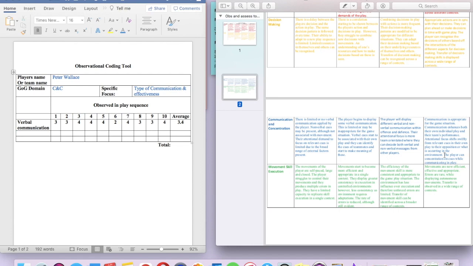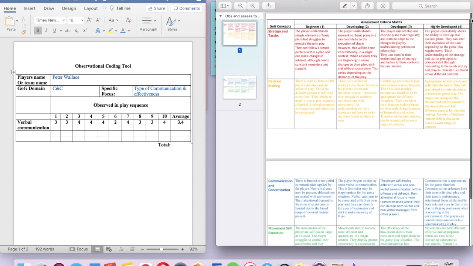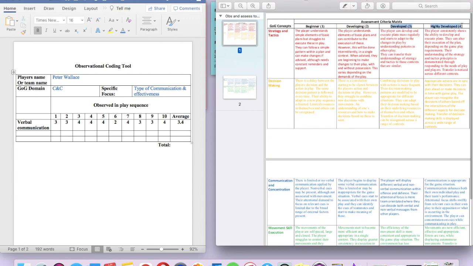The player can concentrate on cues while communicating in play. So you can definitely see he's highly developed because he can predict what's going to happen, and so he's already looking ahead of the gameplay and concentrating on cues off the ball, and he's able to communicate these. Once he's focused his attention on that, he can communicate it back to his other players. So we would definitely put him in the middle of developed and highly developed.